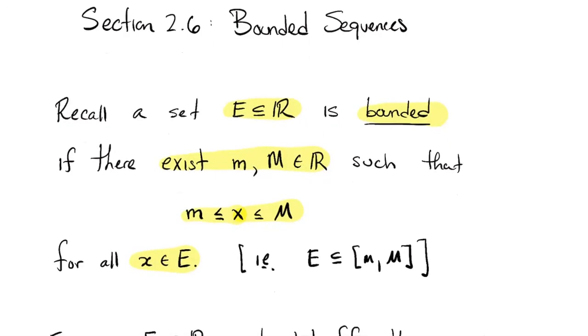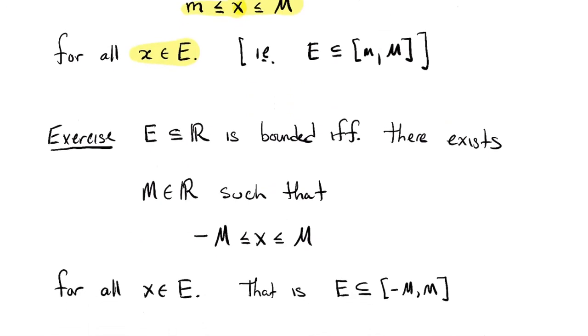I'm going to leave it as an exercise to you. It's mainly a notational convenience, but you can always, if you like, for a bounded set, assume that the interval that contains that set is symmetric. So you can always take a lower bound to be the opposite of an upper bound.